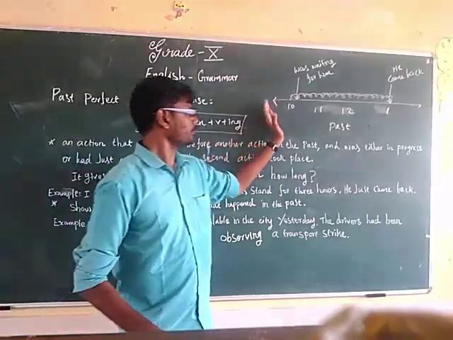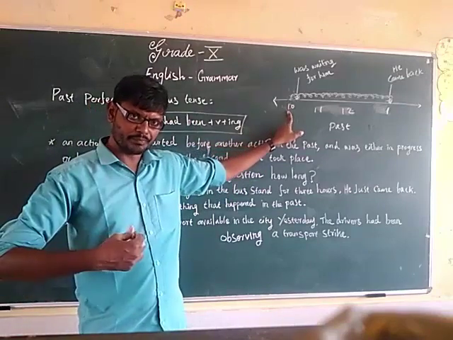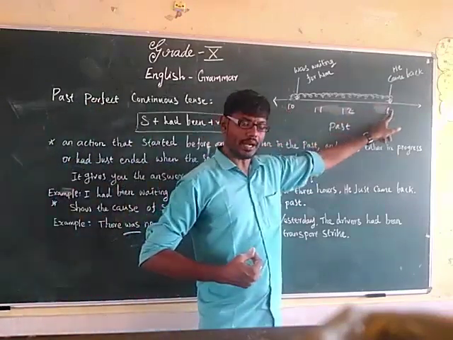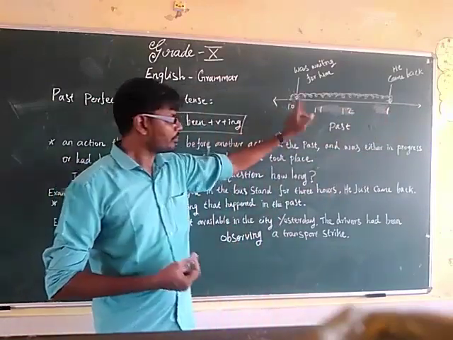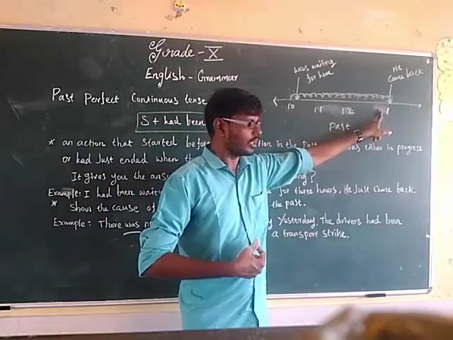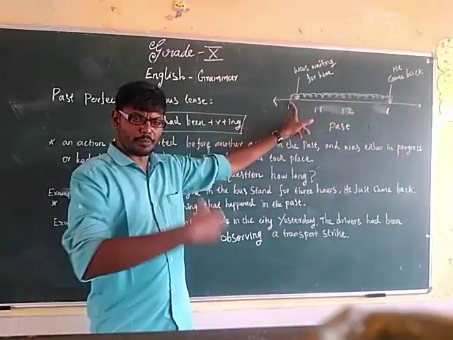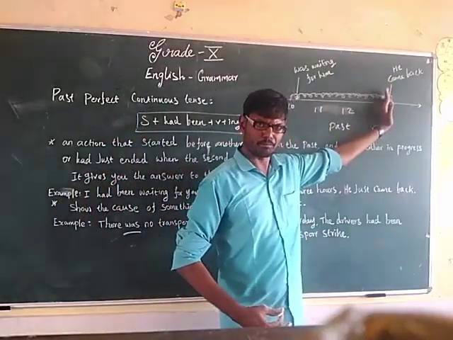See the picture, the drawing. An action started before another action in the past. Either the first action could be progressing or it has just ended.